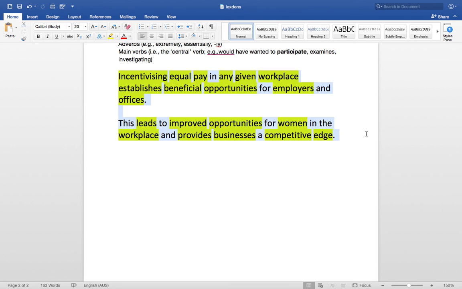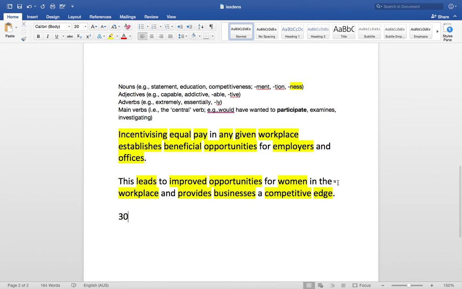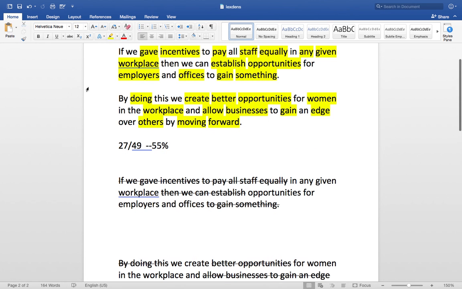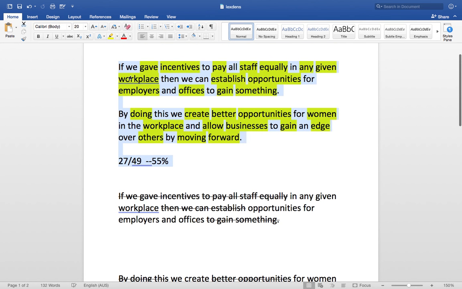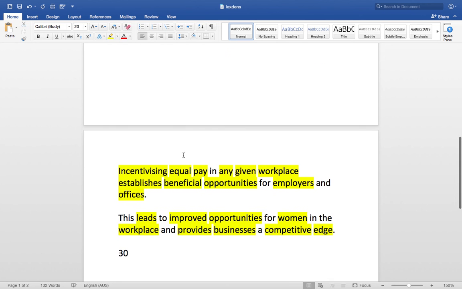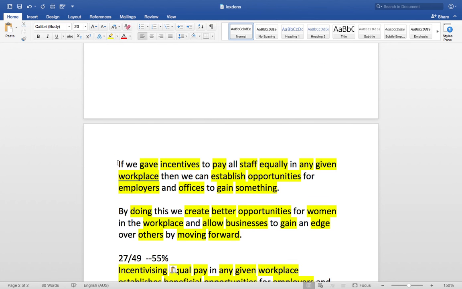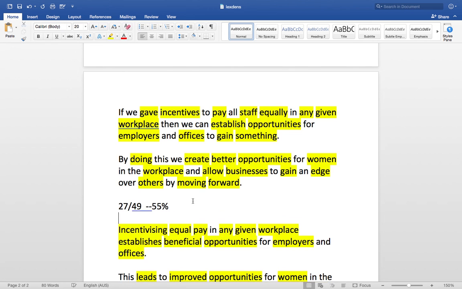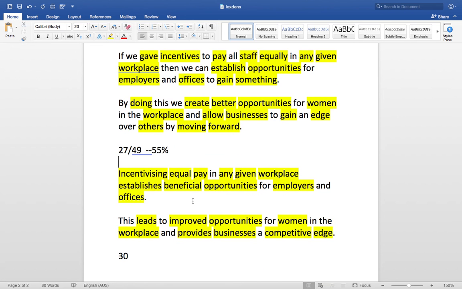Now again, I can do a full word count and we can see we only actually have 30 words now. So overall our word count is less, because if you compare it to our original two, just bring those down here so we can compare. We had 49 words. So we've already trimmed the word count, and that's usually a starting point to make it more concise: we have to reduce the overall number of words. So we went from 49 to 30.